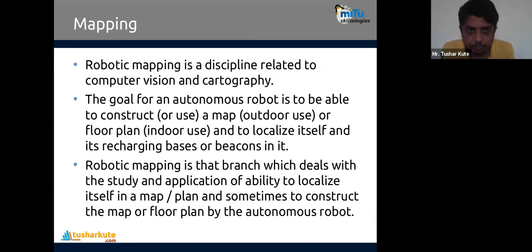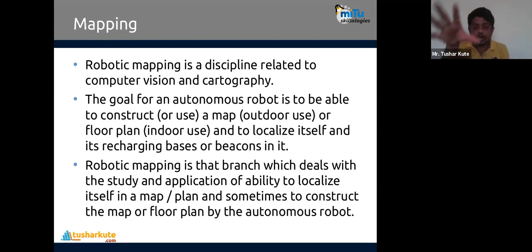Now let's go to mapping. What is robotic mapping? Robotic mapping is a discipline related to computer vision and cartography. The goal of the autonomous robot is to be able to construct or use a map or a floor plan, meaning internally what is present at what position, to localize itself. It is recharging-based or uses beacons. So robotic mapping is a branch that deals with the study and application of the ability to localize itself in a map. So the robot knows the map, where what is placed.